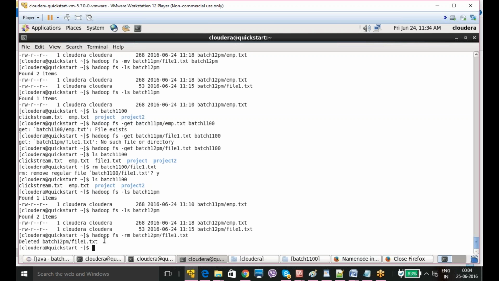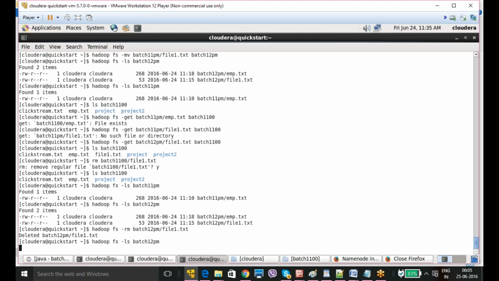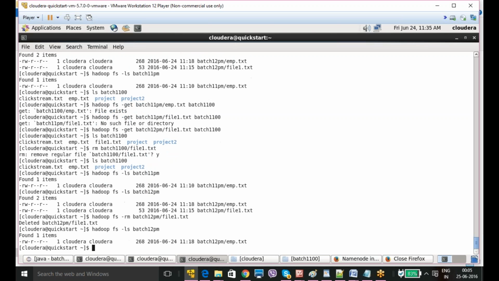For rmdir, suppose now if you see it, hadoop fs -ls batch 12 pm. It is there. I have emp.txt data in my directory.